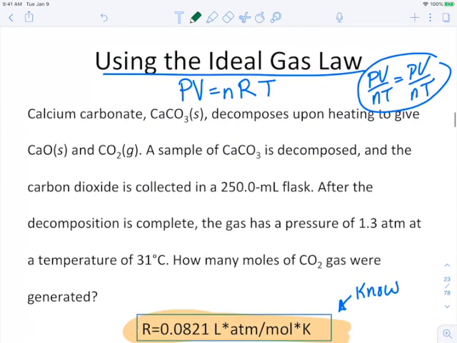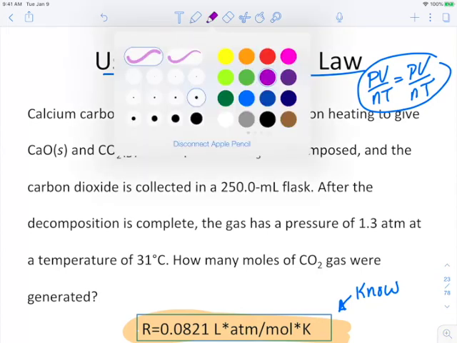But let's go ahead and take a look at this problem. So this says using the ideal gas law. And we've got two different conditions here. We have PV equals nRT and PV over NT equals PV over NT. And we're going to figure out which formula is the correct one. So let's take a look at this problem.